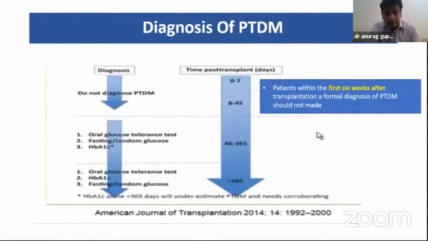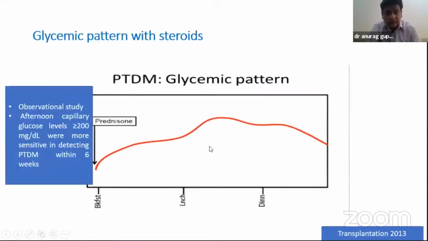In the first 6 weeks, don't make a formal diagnosis of PTDM because there may be a transient hyperglycemia. After that, the testing is with oral glucose testing or fasting glucose, and after 3 months, include the criteria of HbA1c.